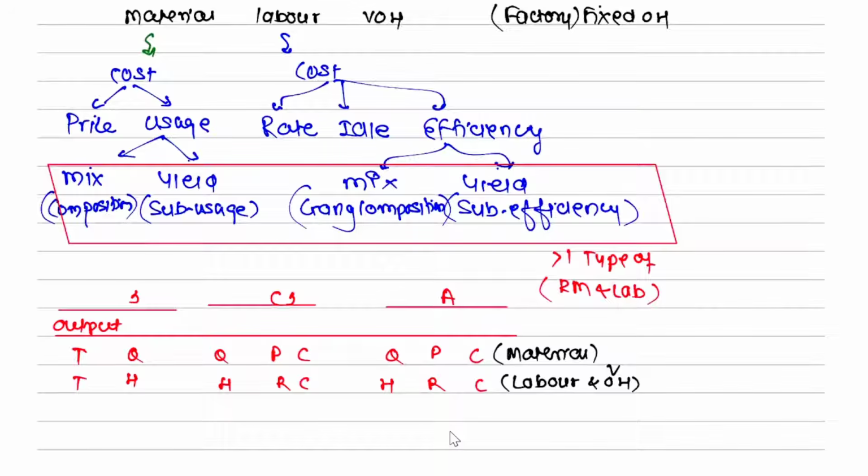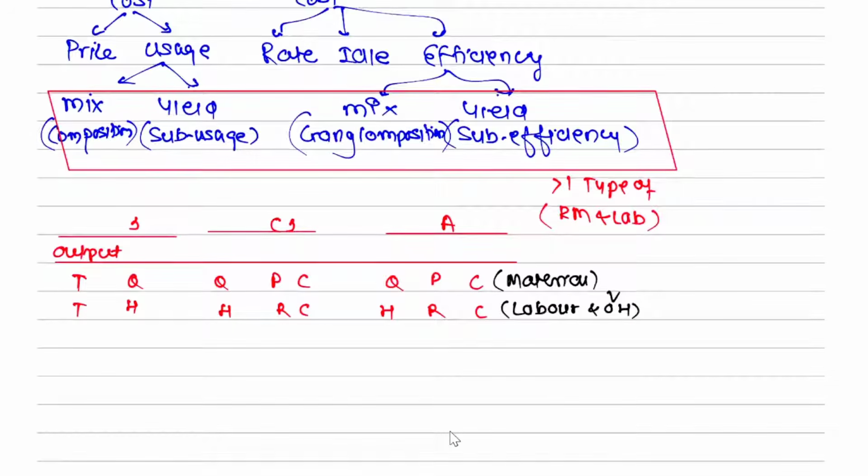नाउ देयर इज वन मोर वेरिएंस व्हिच इज देयर, यूसेज वेरिएंस. I will communicate with production manager. These many units you should have used. How many units you have actually used? That is quantity का difference. Usage बोले तो, right? And you will never multiply with the actual price, because as a manager I don't have any control. So you always take which price? Standard price. Or one step back, that is standard quantity minus actual quantity into which rate?